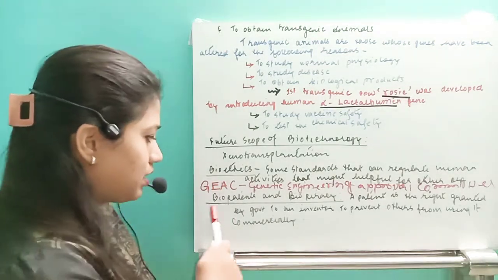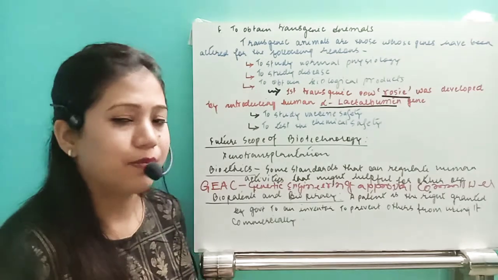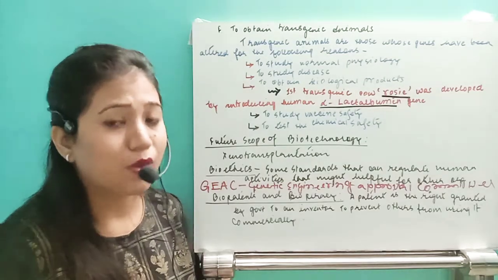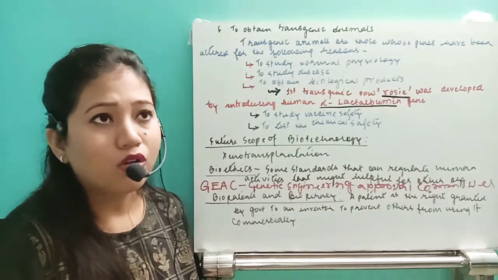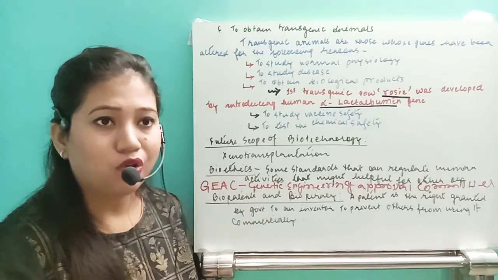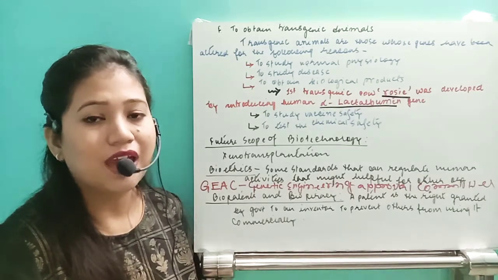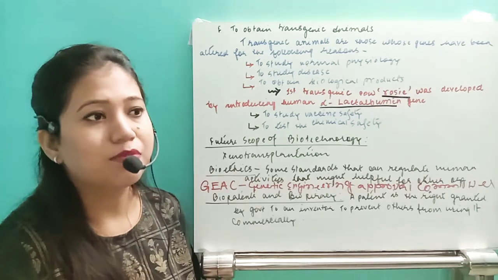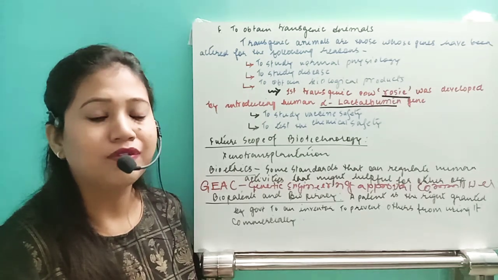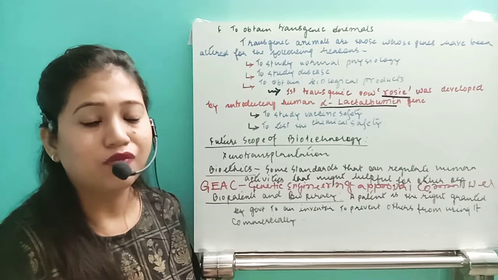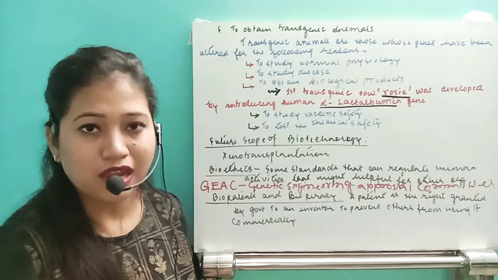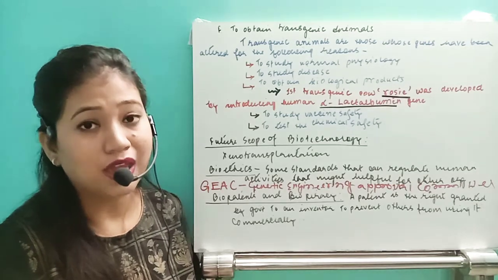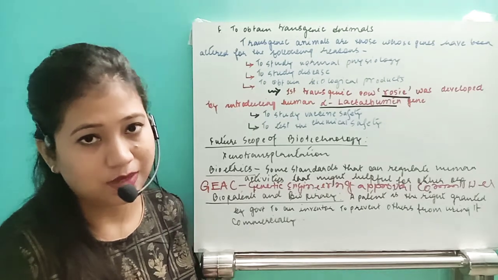Now after that, just see the next one, that is biopatents and biopiracy. What is a biopatent and what is biopiracy? See, all areas or all countries have some natural local products. Suppose in India we have neem, we have turmeric, we have ginger, we have basmati rice, different varieties of products. We are rich in biodiversity.